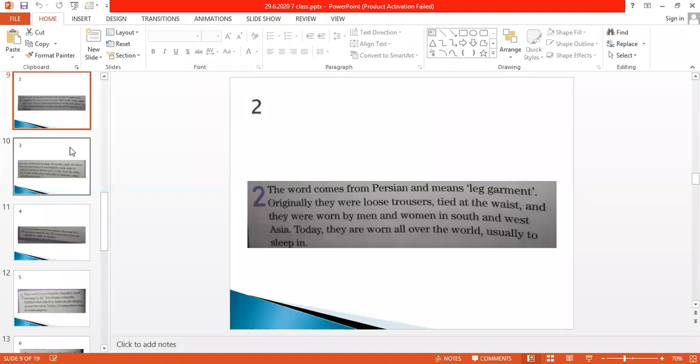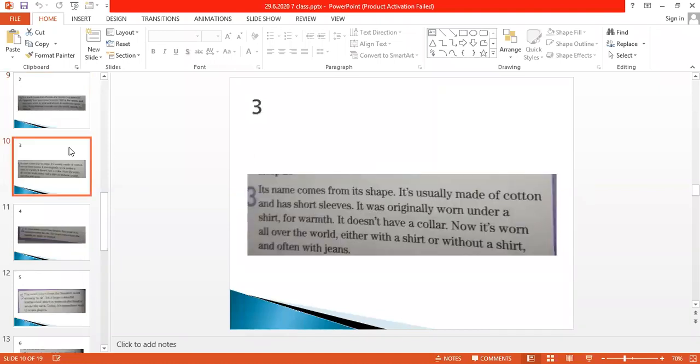Okay, next is the third one. Come to the third one. Its name comes from its shape. It's usually made of cotton and has short sleeves. It was originally worn under a shirt for warmth. For warmth, okay? It doesn't have a collar. Now it's worn all over the world, either with a shirt or without a shirt, and often with jeans. Okay, again I'm reading.